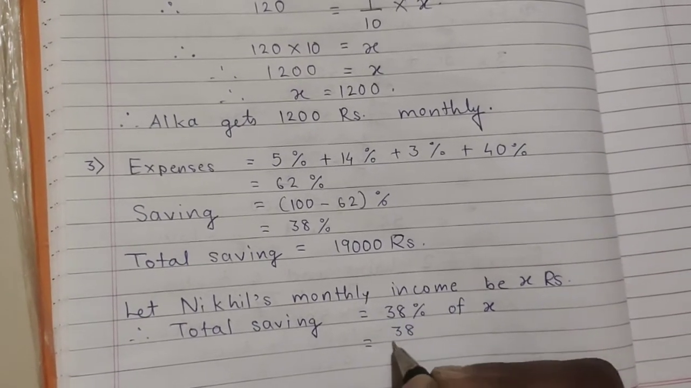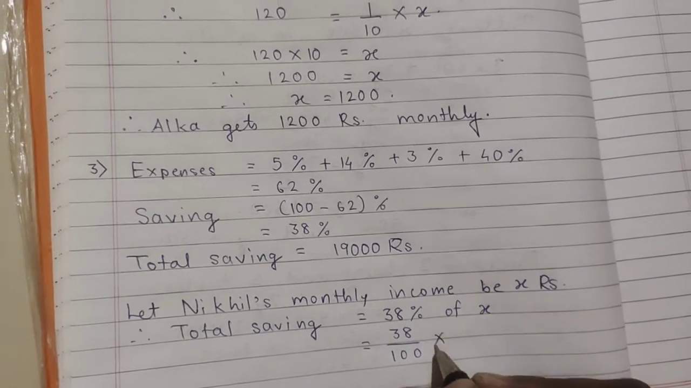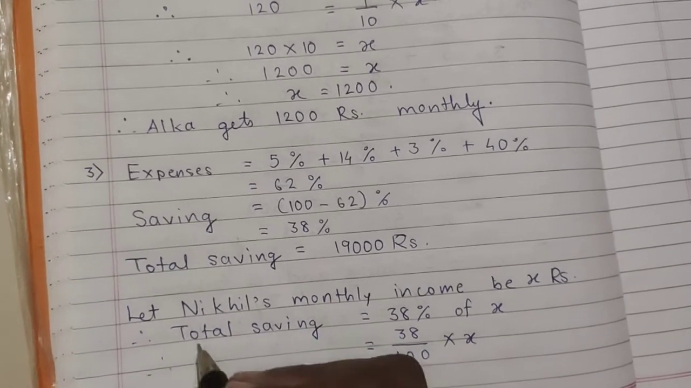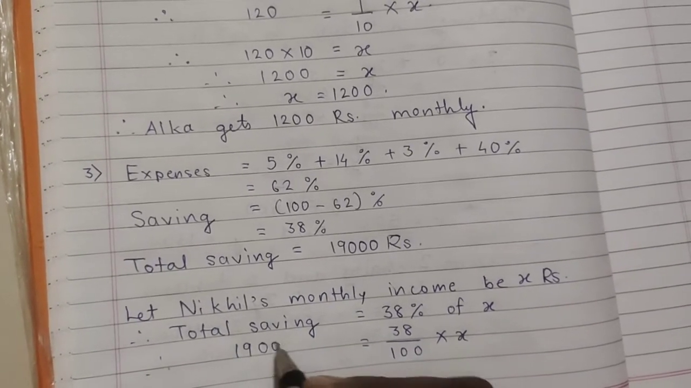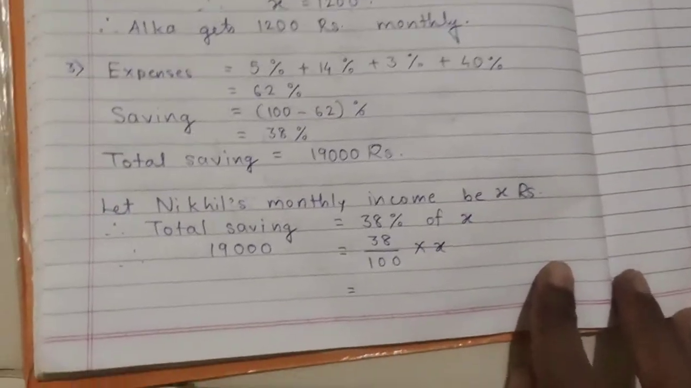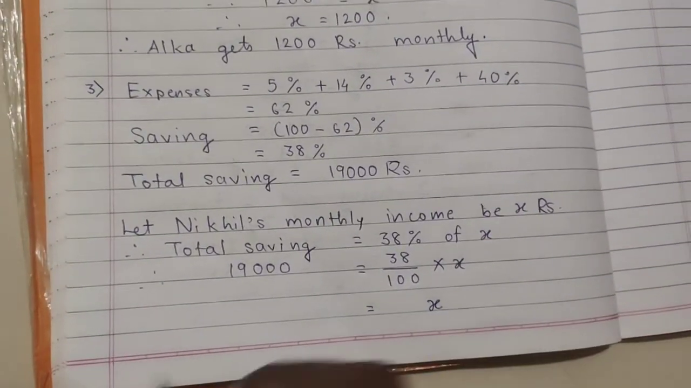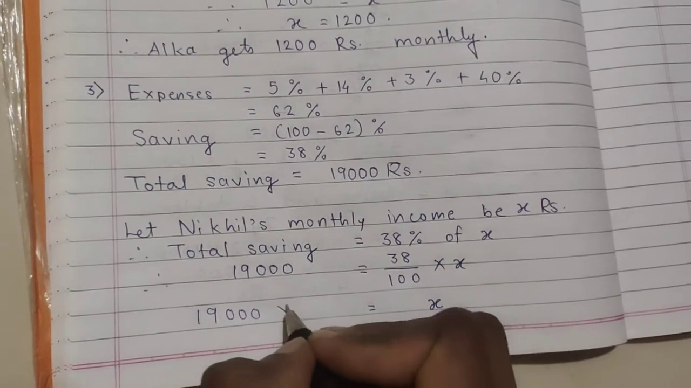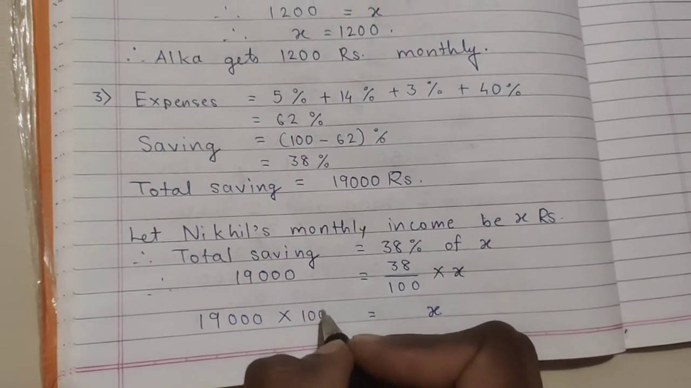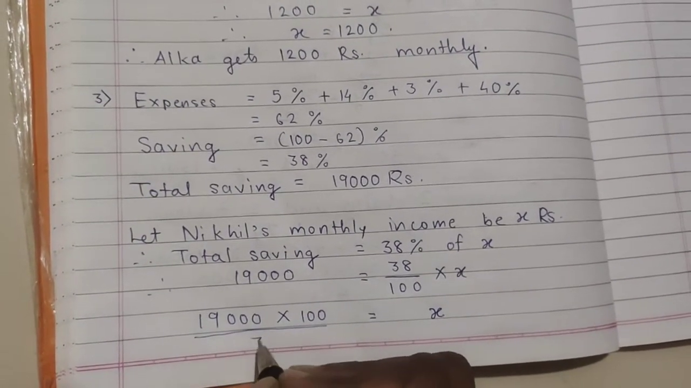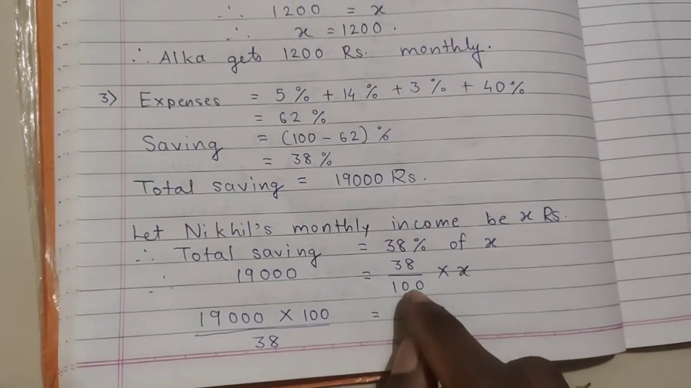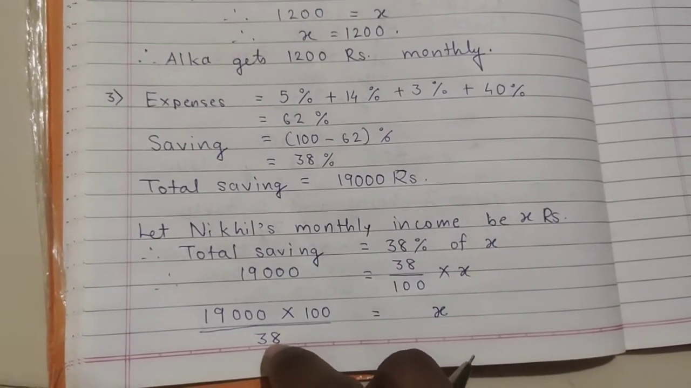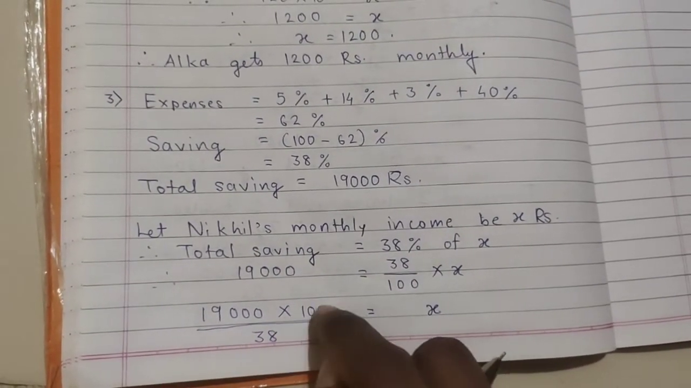38% means what? 38 upon 100, of means into X. Okay. Now what is the value of total saving? Already we know 19,000. Okay. Now we need to simplify this. So keep this X here only and transfer the remaining things to the left hand side. Now 19,000 is as it is. Now this 100 will go in the numerator and 38 will come in the denominator. Okay, because you know multiplication becomes division and division becomes multiplication.